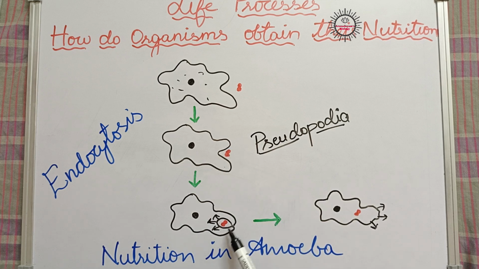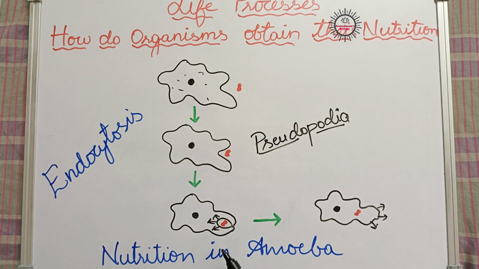Finally, when the two pseudopodia unite, the food literally enters into the amoeba. It looks just like the amoeba has swallowed the food material, isn't it? So after that, the two pseudopodia will unite with each other. Thus, the food enters into the amoeba and forms a food vacuole.